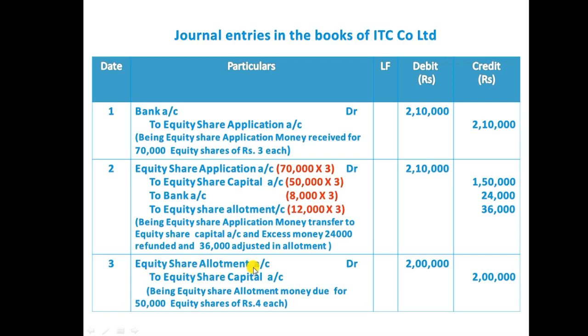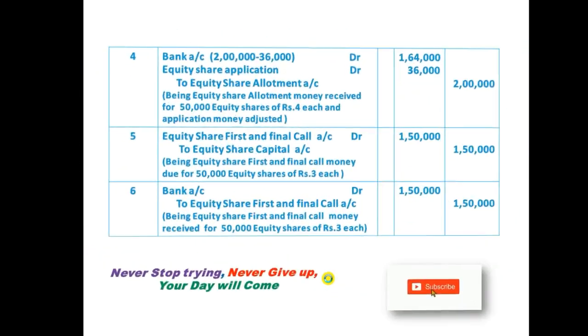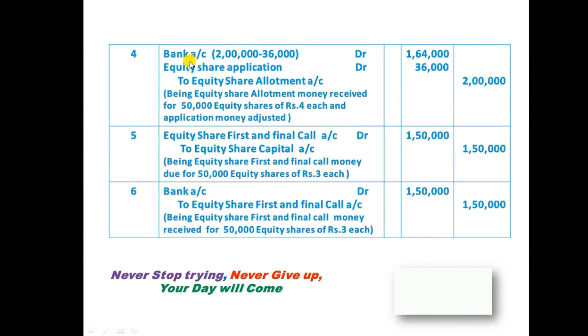So we need to debit equity share allotment account 2 lakh, to equity share capital account 2 lakh, and we should write the narration being equity share allotment money due for 50,000 shares of ₹4 each. So here we credited capital because capital is increasing in business, 2 lakh rupees. After due, the company will receive the due amount from the shareholder. Bank account debit, equity share application account debit, to equity share allotment. Here the company received 1,64,000 from the shareholder because total due is 2 lakh.